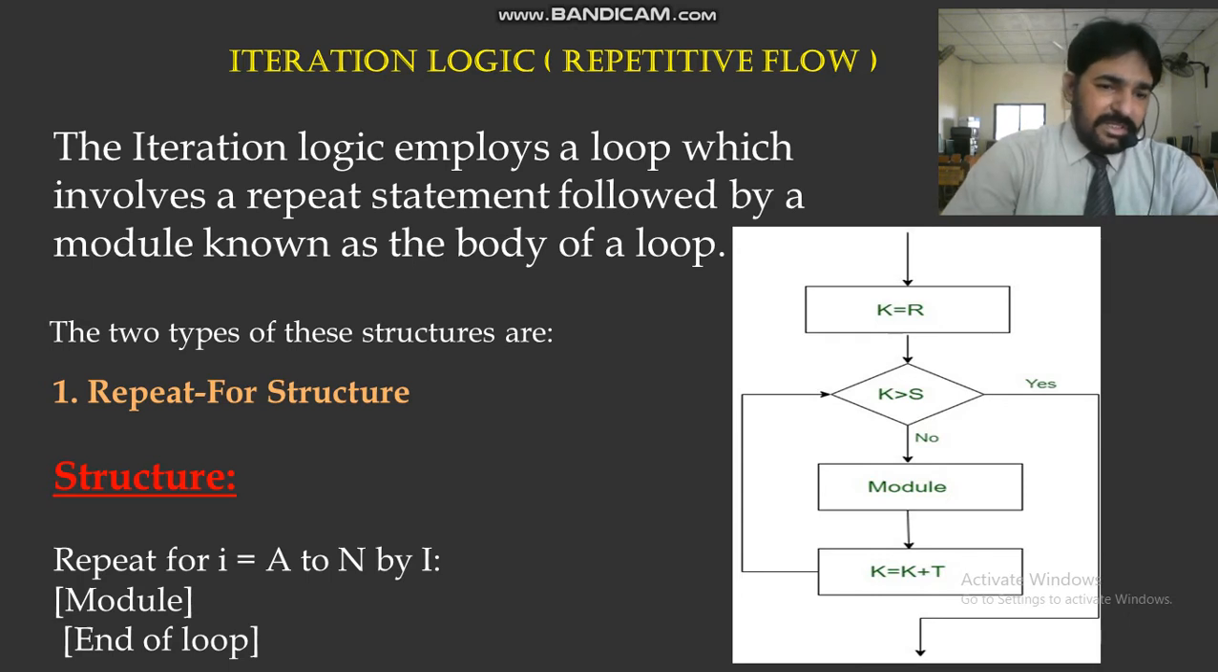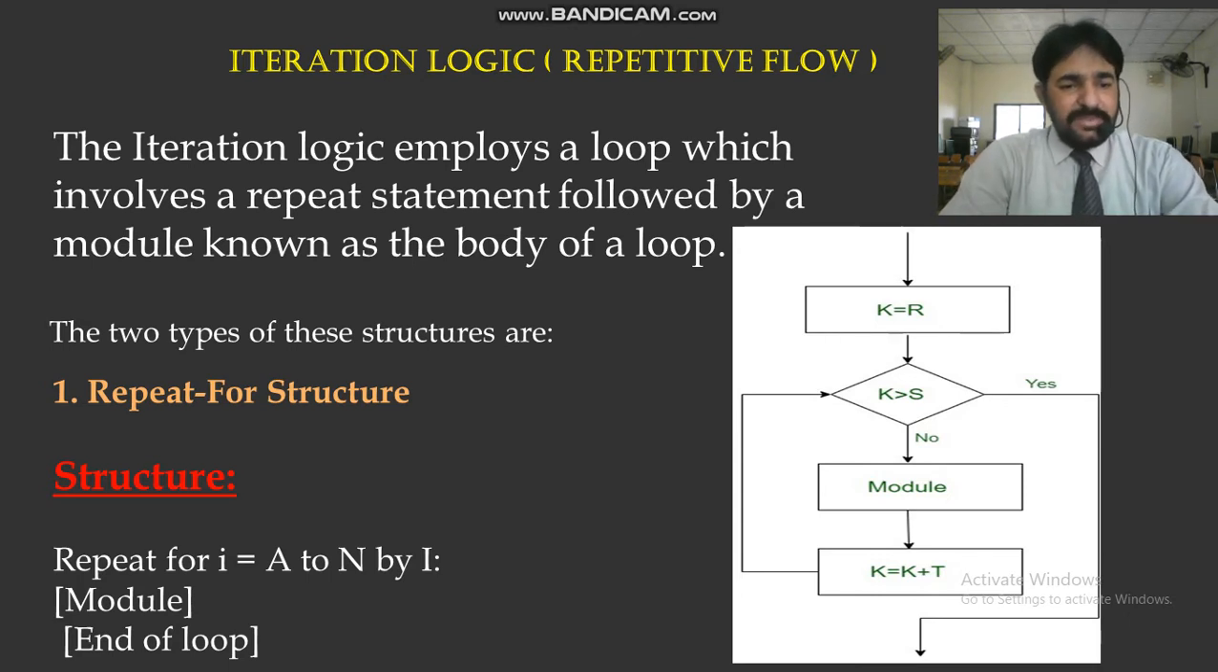For example, we can see repeat for I equals A to N by 1. This will repeat again and again until I equals N. We will discuss this in the next chapter, but remember that iteration or repetitive logic has loops in which one condition repeats again and again until a certain condition occurs.